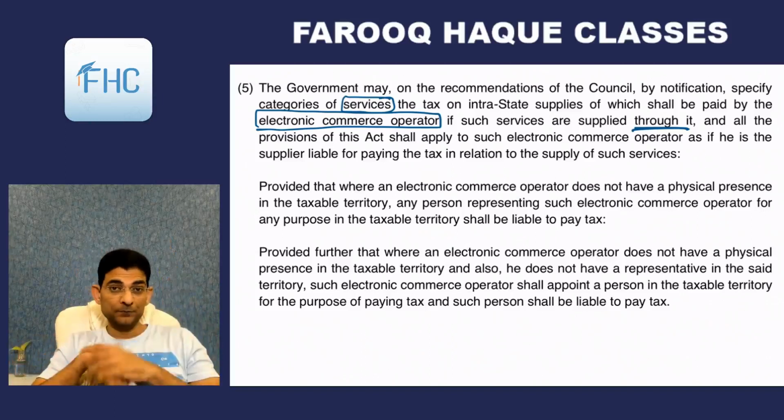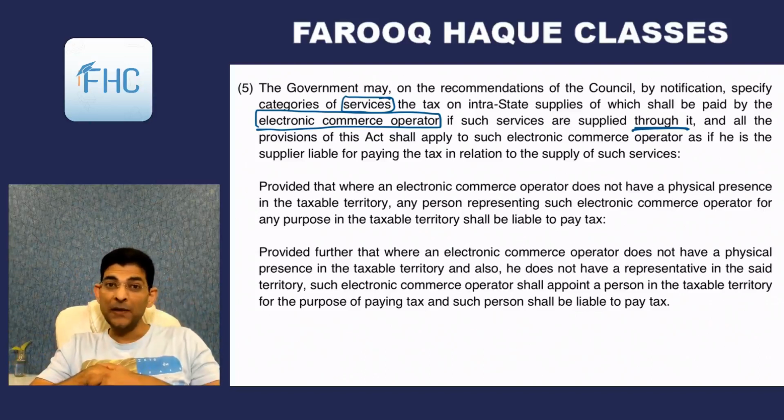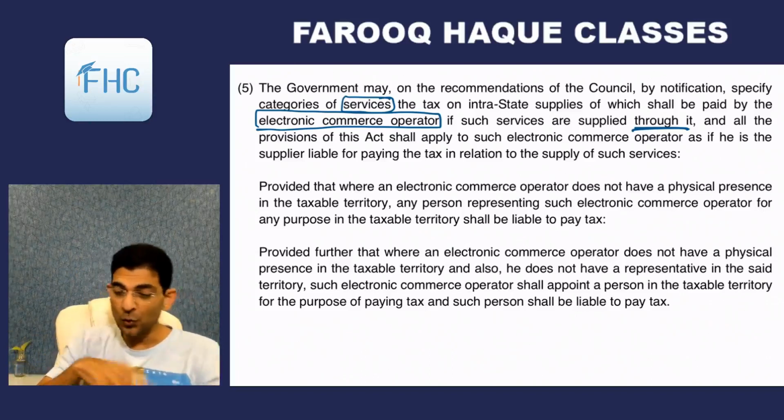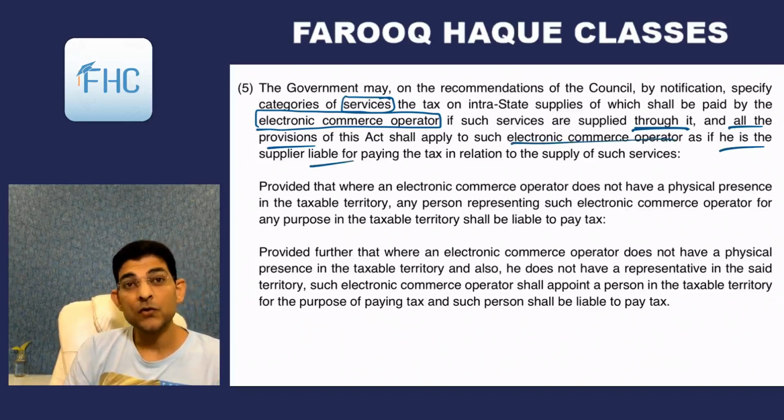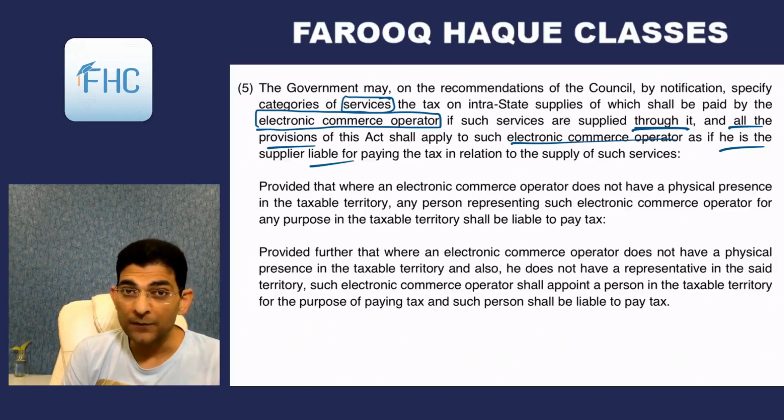So this Uber, Ola, will be liable to pay tax through it, and all the provisions of the act shall apply to ECO as if he is the person liable to pay tax on such services. Simple. So Uber, Ola will be liable to pay tax on the taxi service, right, and not the actual taxi owner.